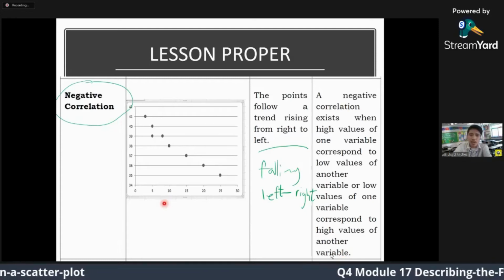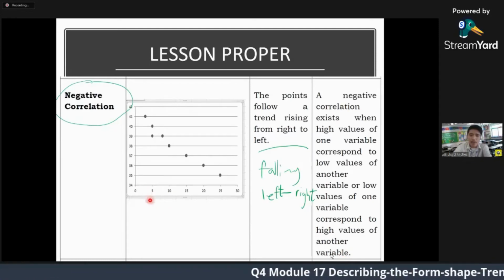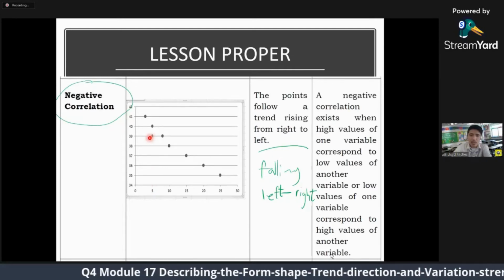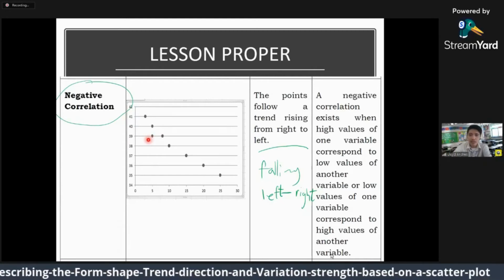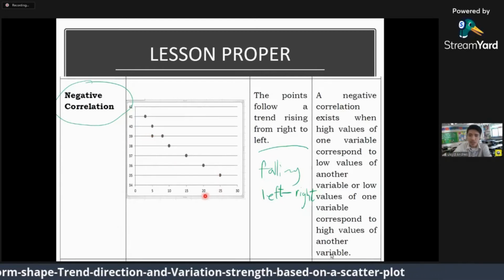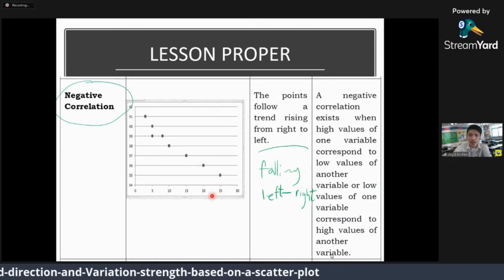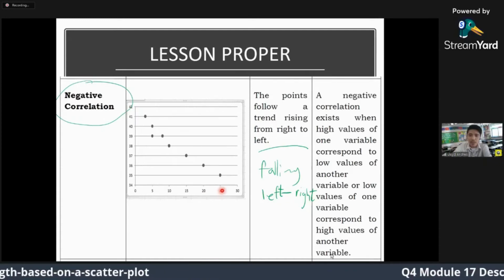Meaning, ang pareha ni 5 is low, pero ang corresponding niyang 39, which is high. Diri na pod 25 is high man ang iyang first variable, pero sa second variable niya is low.